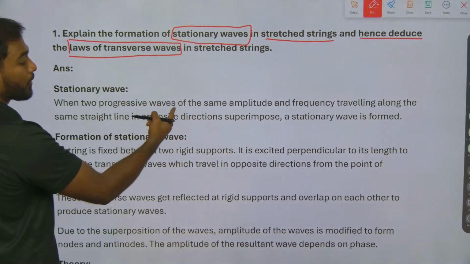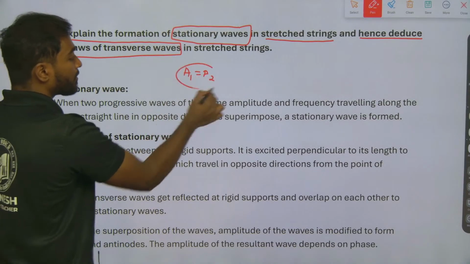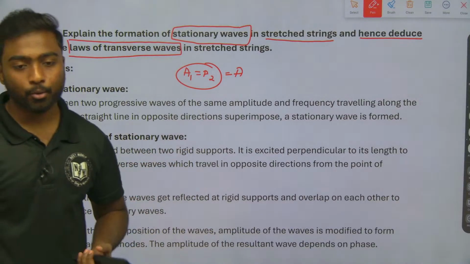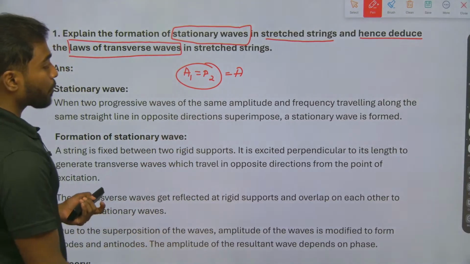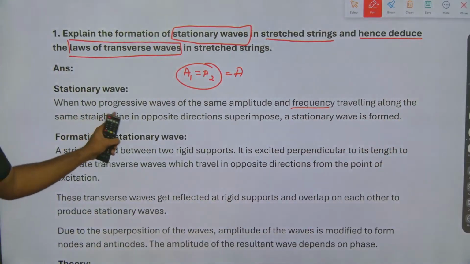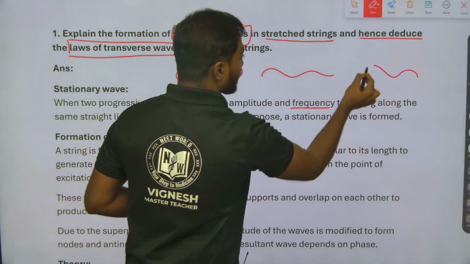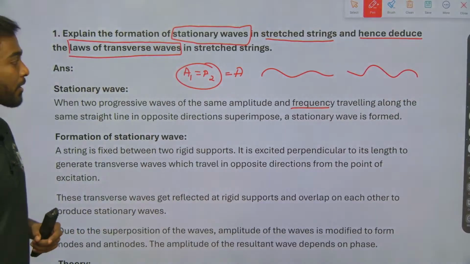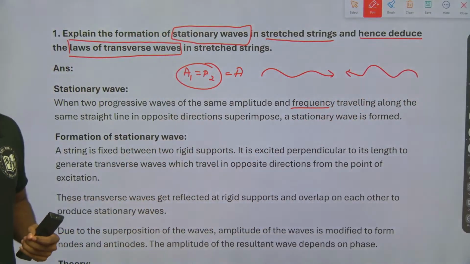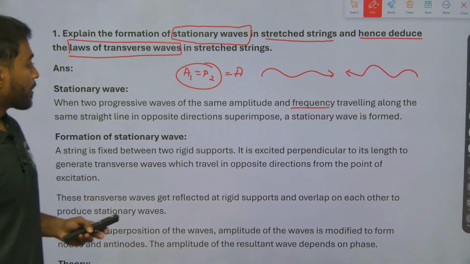Two progressive waves of same amplitude, A1 and A2 will be the same, which equals A. And the same frequency, traveling along the same straight line but in opposite directions. One is coming like this, another one is coming like this. Both are in the same straight line but in opposite directions.